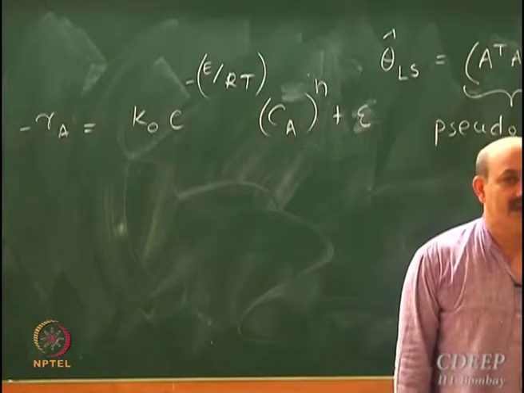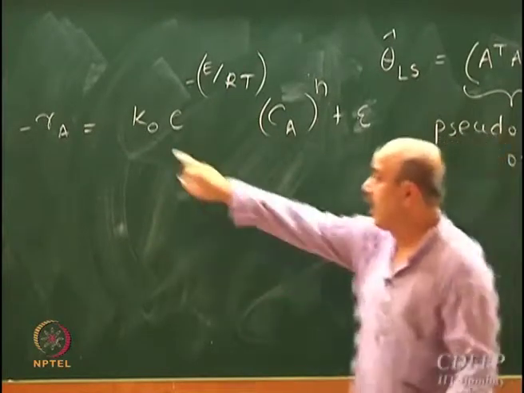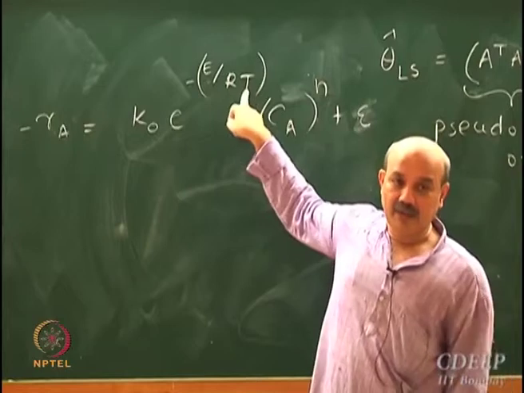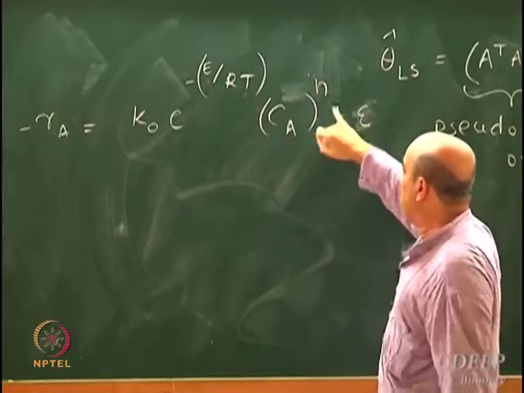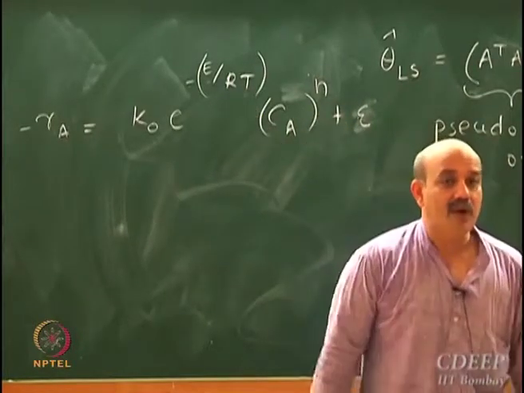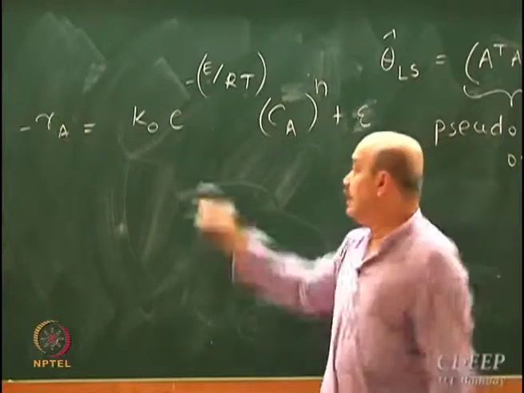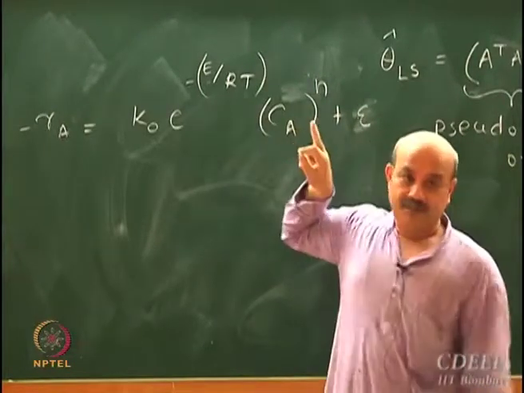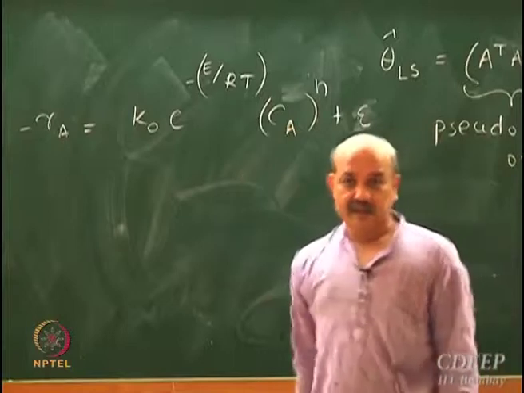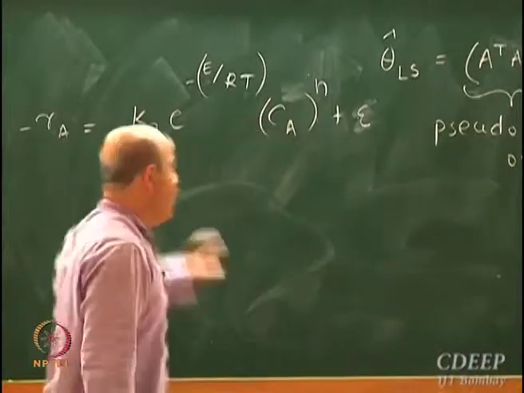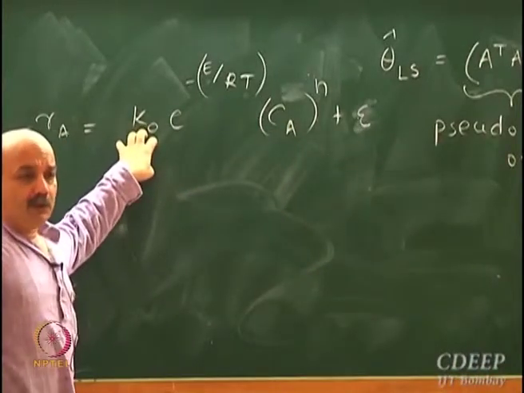What are the unknown parameters? K naught, E, R is known, and n. What is the data that you have? Ca and T, Ca and T is the data that you have. I could do a log transformation of this model.